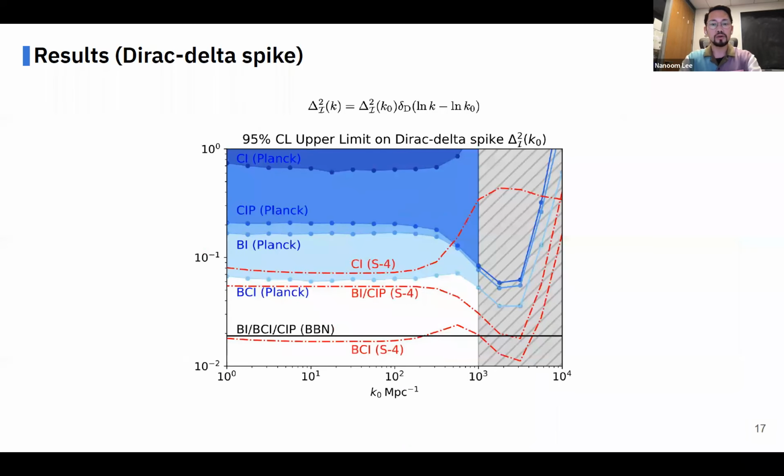And this plot shows results with the Dirac-delta initial power spectrum at k0. We plotted up to k of 10 to the 4 inverse megaparsec, but due to our assumption, our results are valid up to 10 to the 3 inverse megaparsec. The thing is that our method can be used to constrain each k mode, while the BBN constraint doesn't say anything about what scales the constraint mainly comes from.